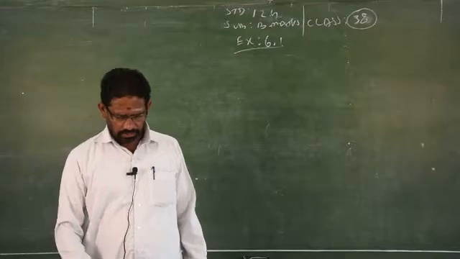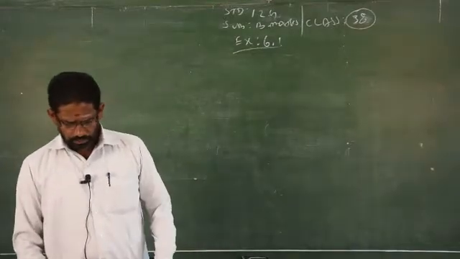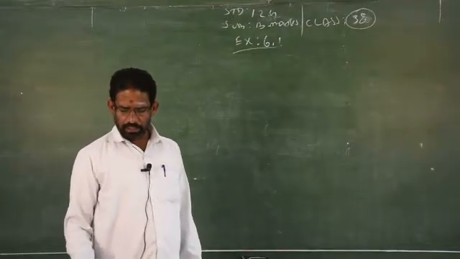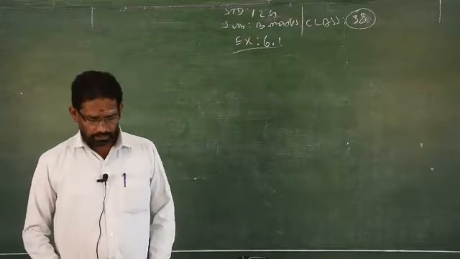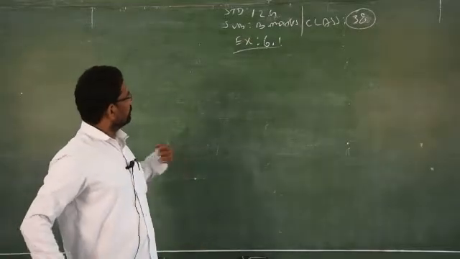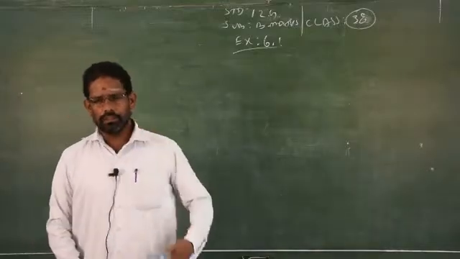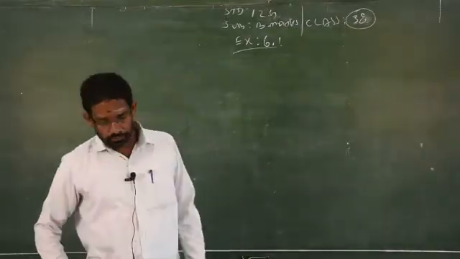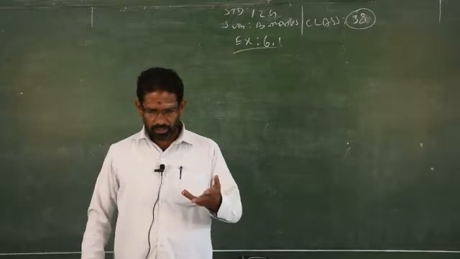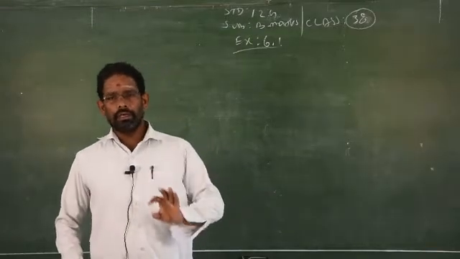Chapter number 6 deals with random variable and mathematical expectations. So before you go to exercise number 6.1, you have to listen to the definition of random variable. So random means normally, what is the meaning for random?